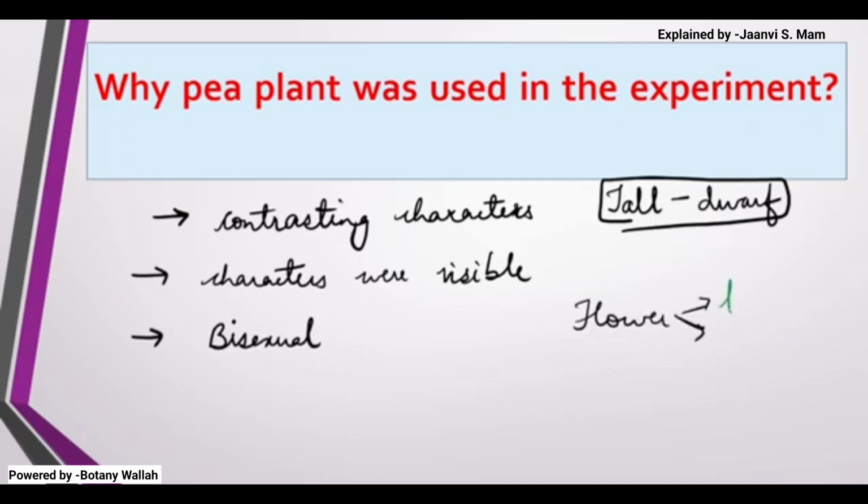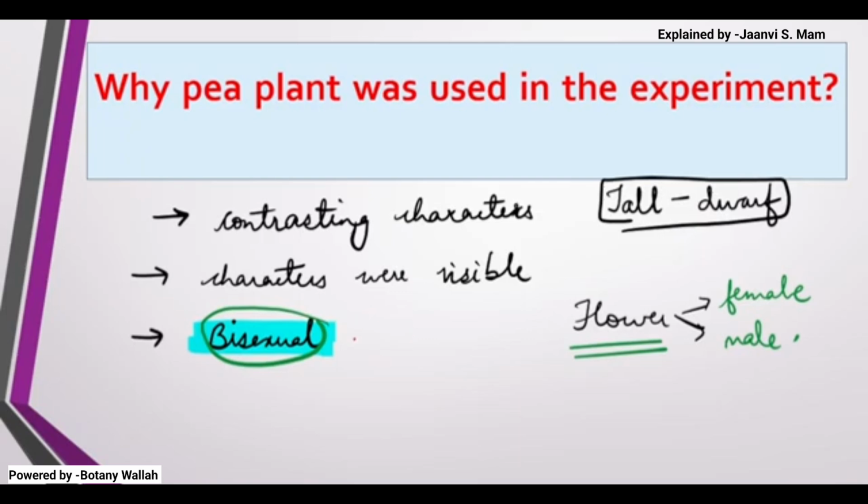The pea plant is the only one with a flower that has both the female reproductive part and the male reproductive part. If a flower has both female and male reproductive parts, we say it is bisexual, a bisexual plant or bisexual flower. So the pea plant had bisexual flowers, with male and female both present, so selfing was very easy.